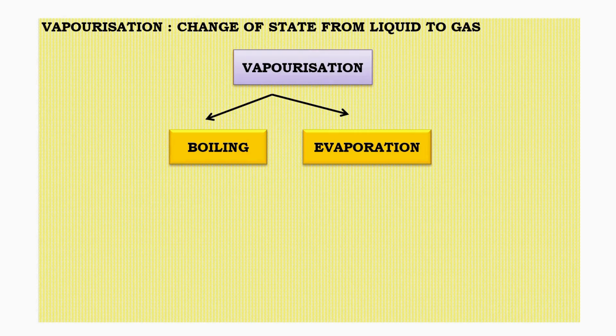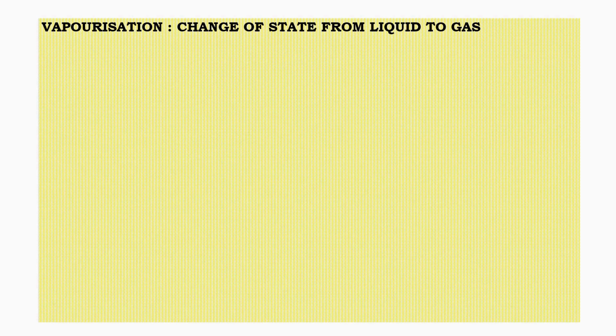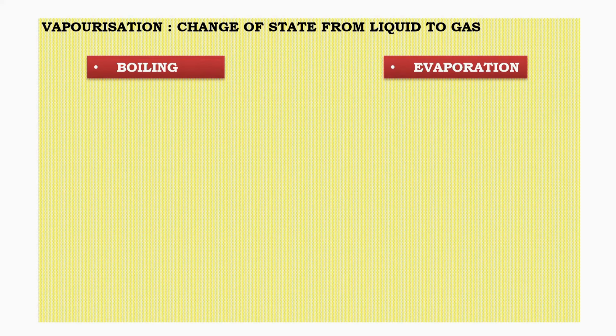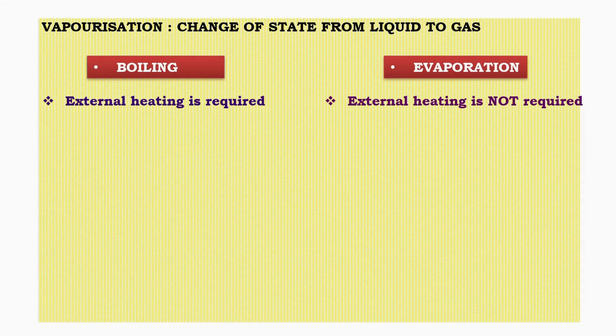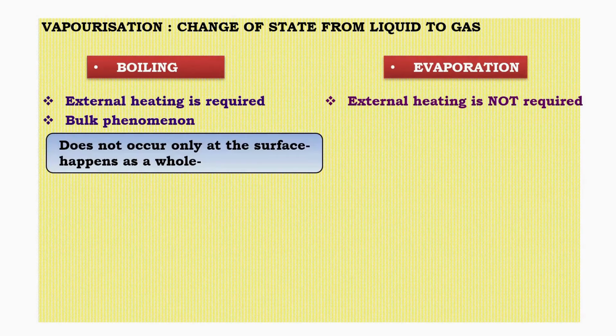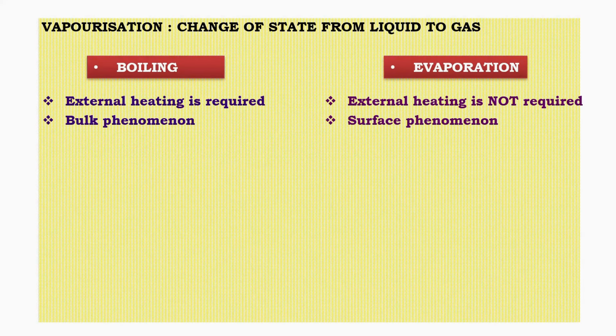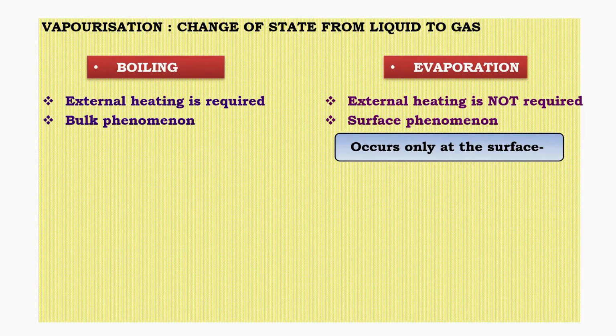Boiling. Boiling is a process in which a liquid changes into gas throughout the entire body of the liquid. External heating is required for boiling to occur. It is known as a bulk phenomenon because it does not happen only at the surface but takes place in the whole liquid at a fixed temperature. A common example of boiling is the boiling of water.